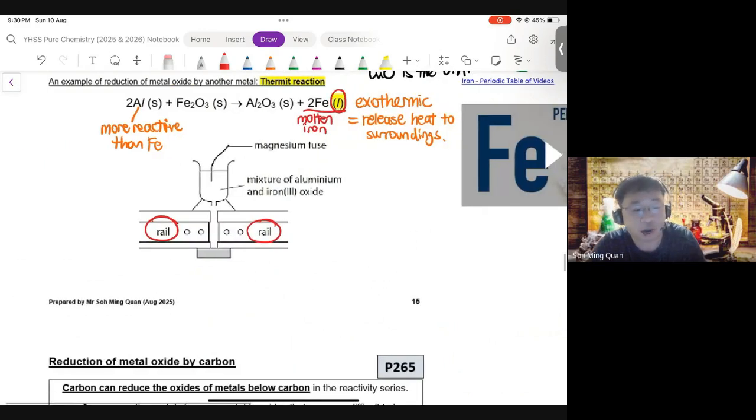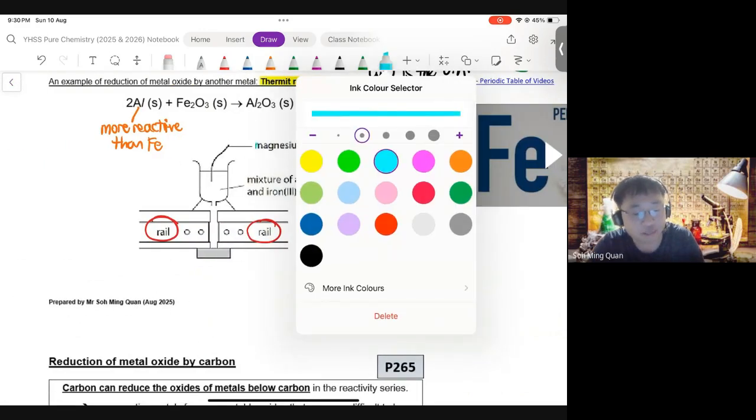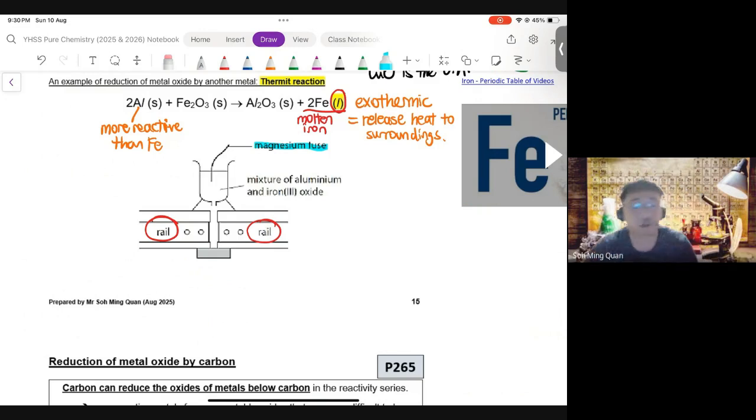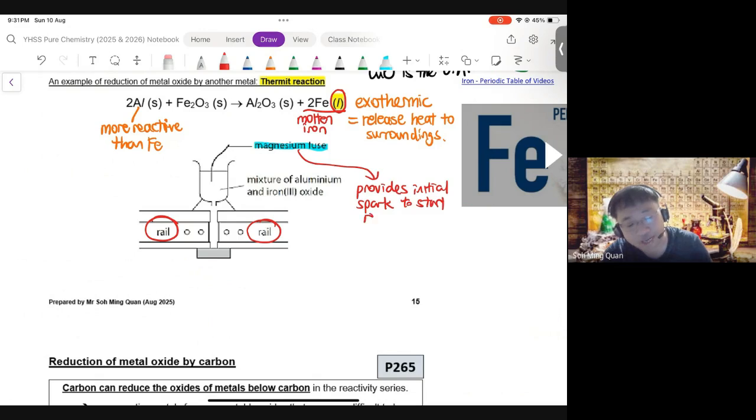Now, you must be wondering, what on earth is this magnesium fuse for? Is magnesium involved in the equation or the reaction? No. Magnesium simply provides the initial spark to start the reaction. So the magnesium here is not really performing a role. The magnesium here is just to spark off the reaction. Okay? All right. This is displacement, reduction as well of the metal oxide by a more reactive metal. It's a displacement.